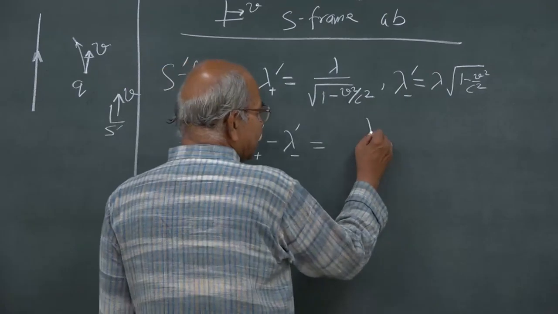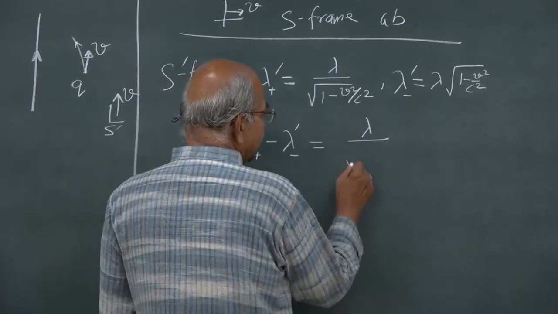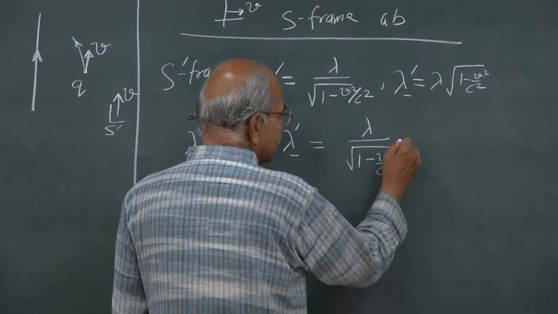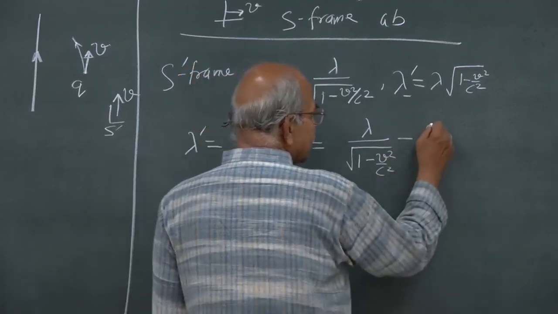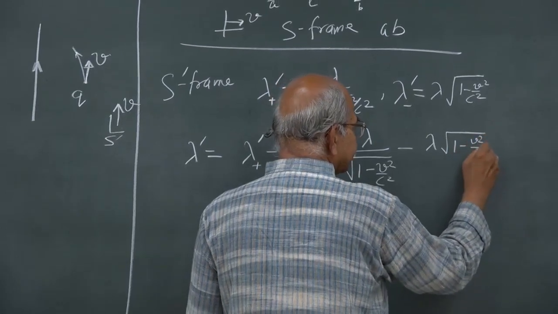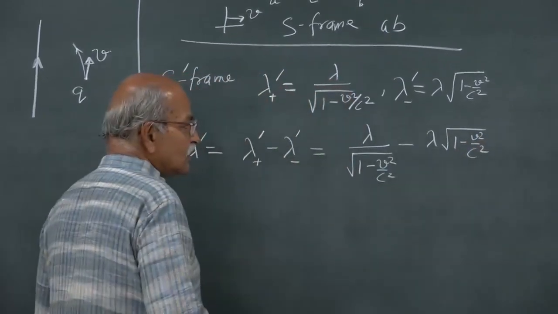So, that will be lambda by square root of 1 minus v square by c square, minus lambda into square root of 1 minus v square by c square. Okay.